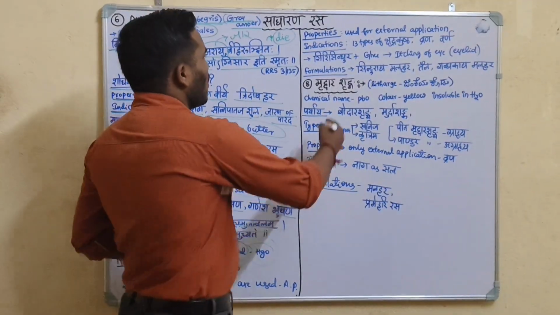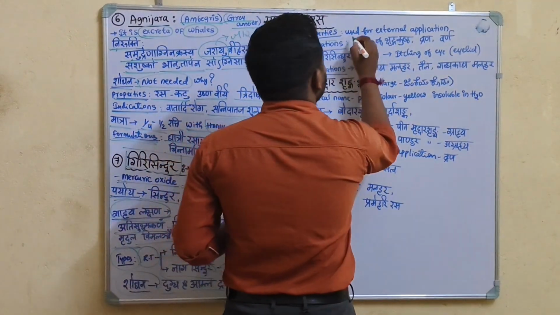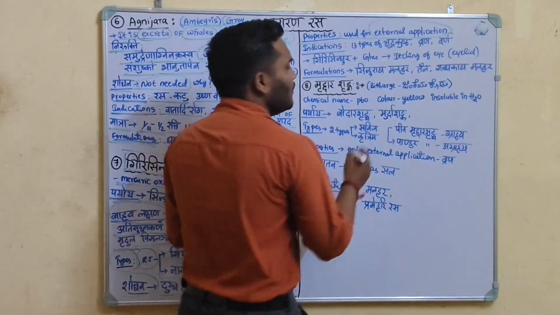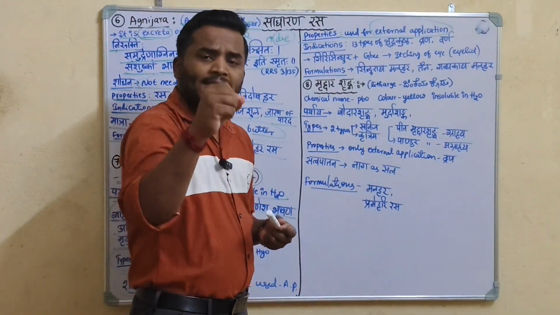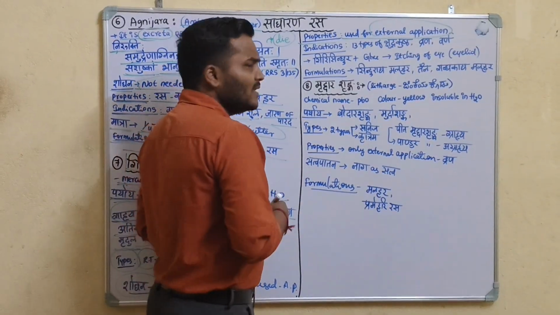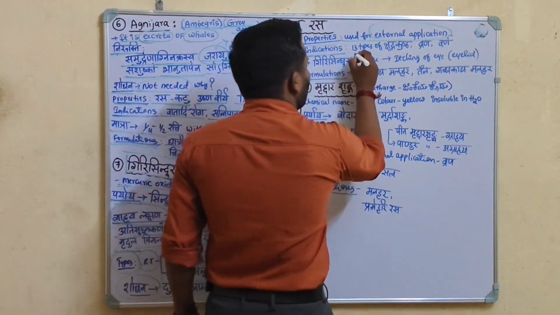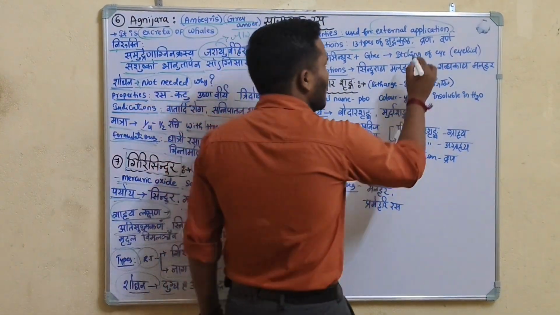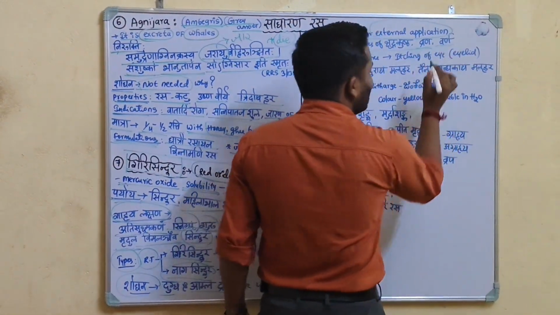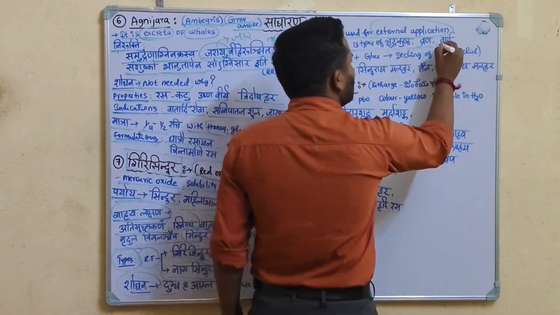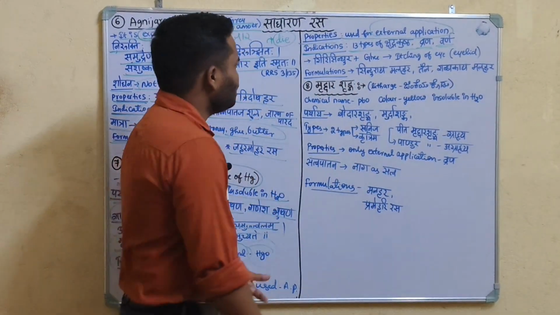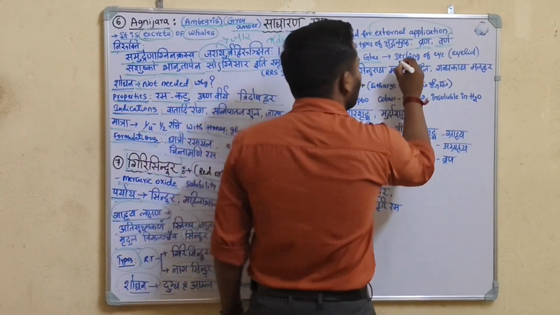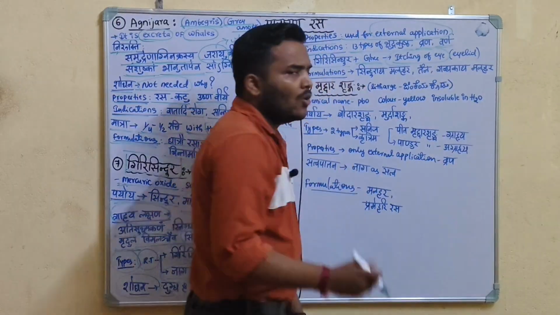Now, properties of Giri Sindura: it is used for external application only. Remember this, it is very important. Indication: all 13 types of Kshudra Kushtha. Runa and Varna: it is the best wound healer, and also helpful for complexion of the skin. Giri Sindura plus sufficient quantity of ghee can be applied over the eyelids.